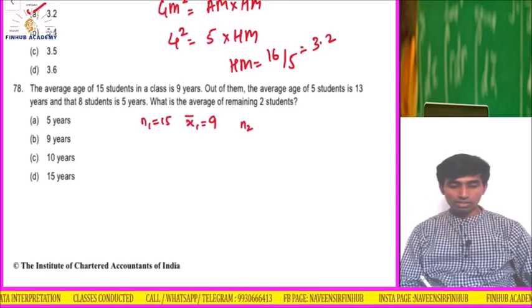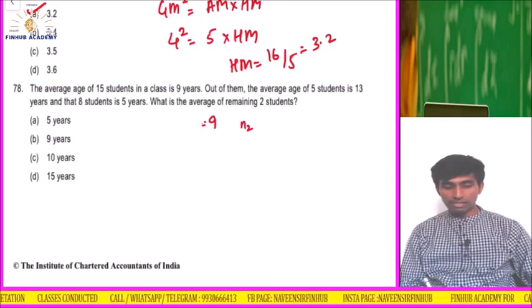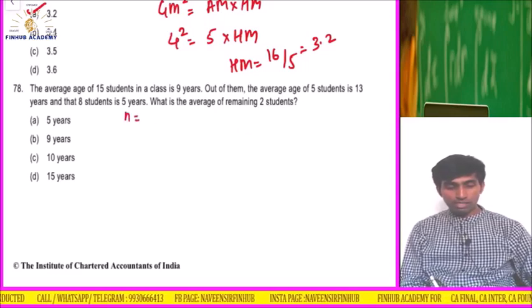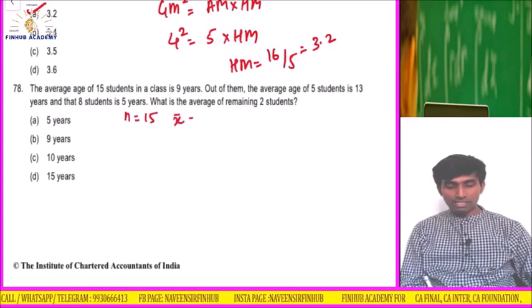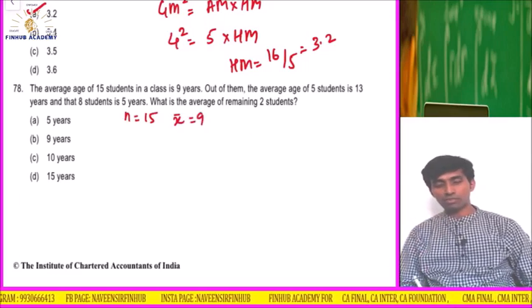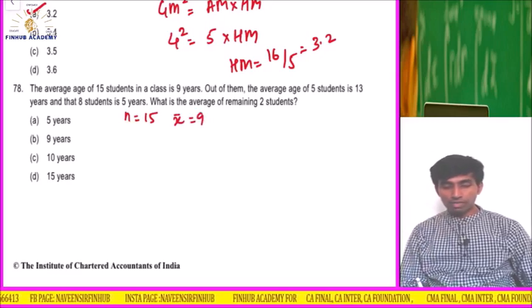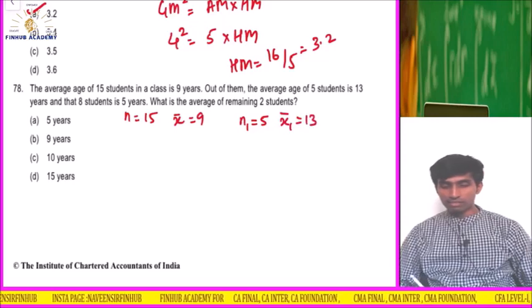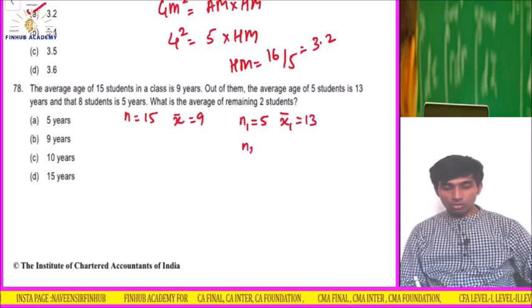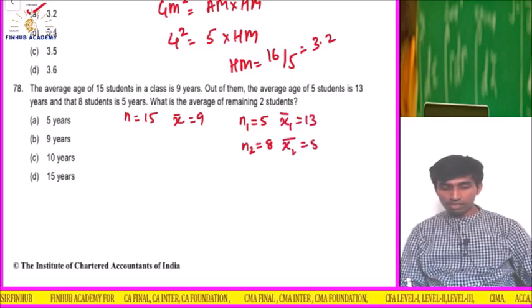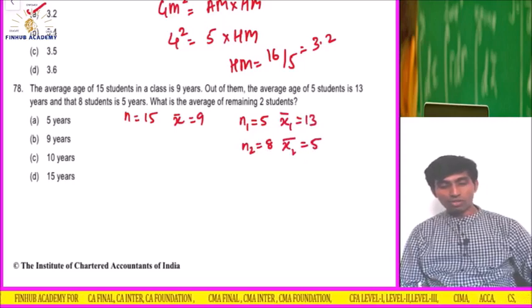Okay. This is total. The total of this is 15. Fine, 1 minute, I'll do it one more time. Total value is 15. Total average is 9. That is the combined mean I'm talking about. Out of them, the average age of 5 students means N1 is 5 and X1 bar is 13. And N2 is 8. So obviously X2 is 5. Okay, what is the average of the remaining 2 students?